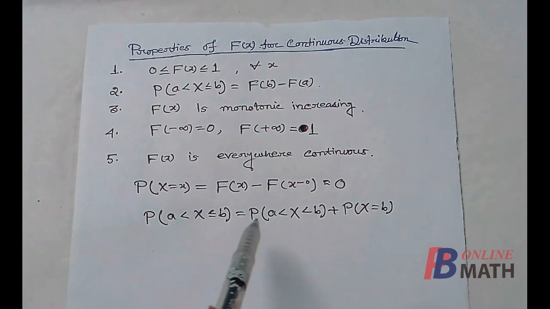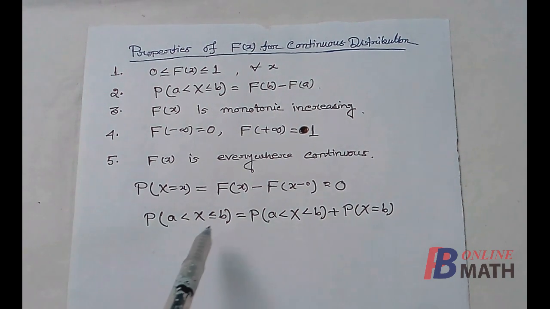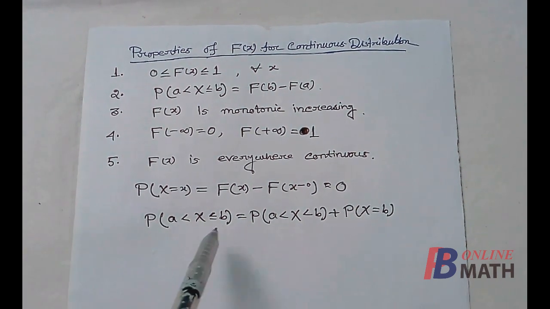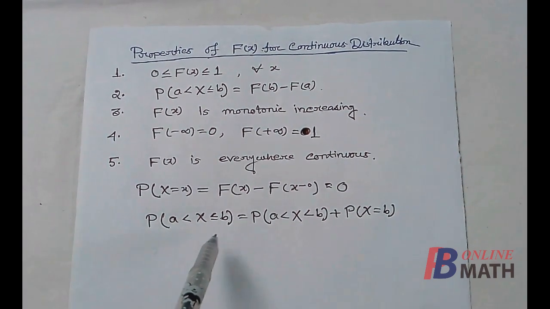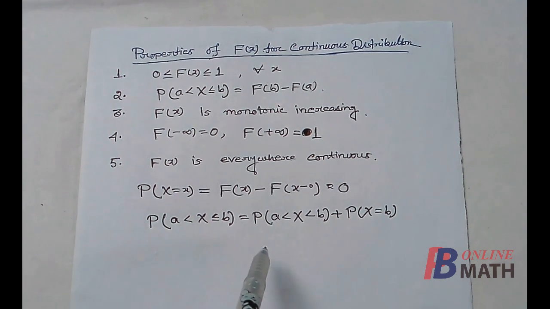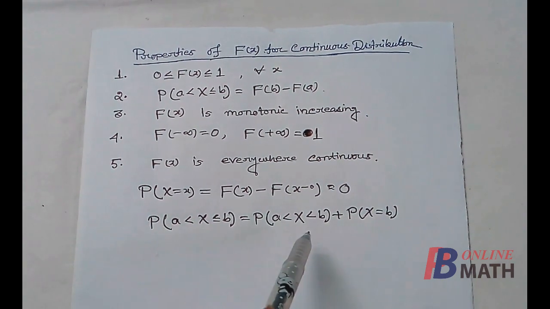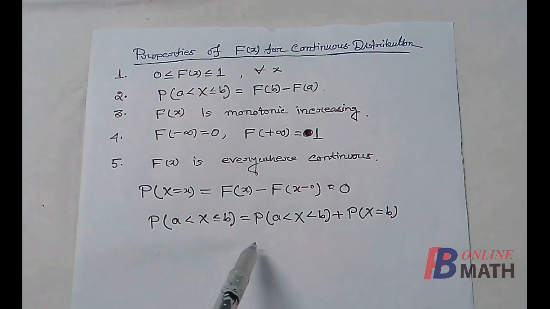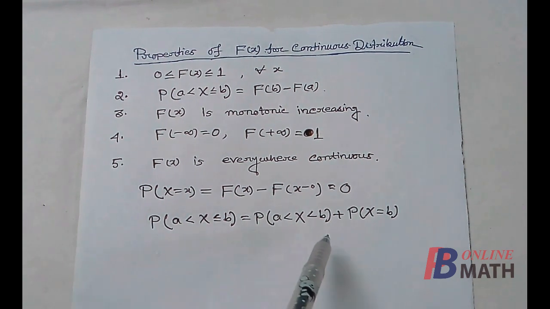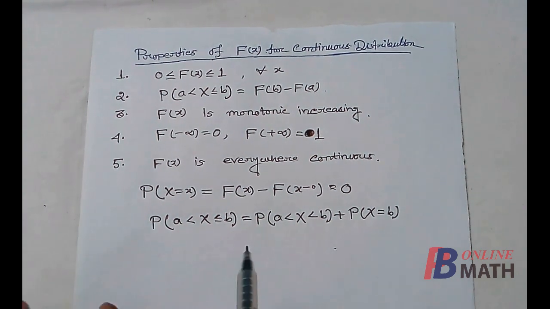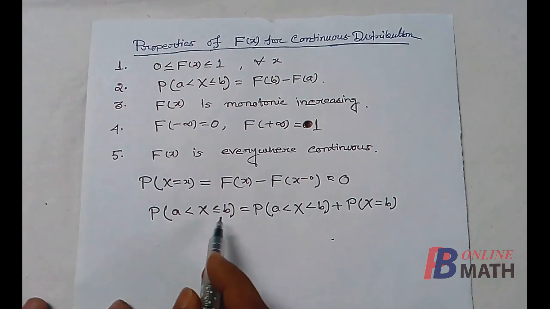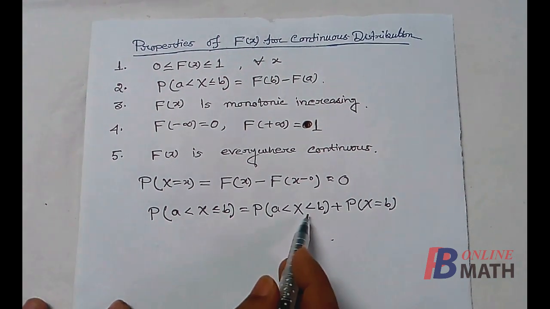That means in continuous distribution, the probability does not depend on a particular point. That means in continuous distribution, we can exclude or include any point without affecting the probability of the event. So in continuous distribution, probability of this equal to probability of this.